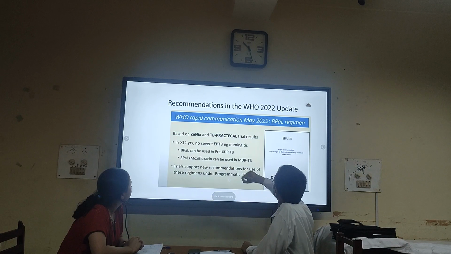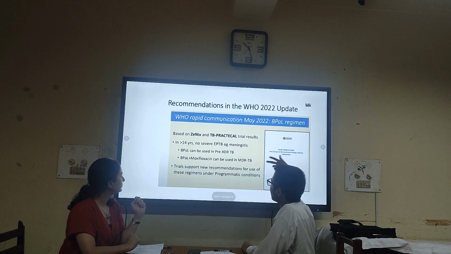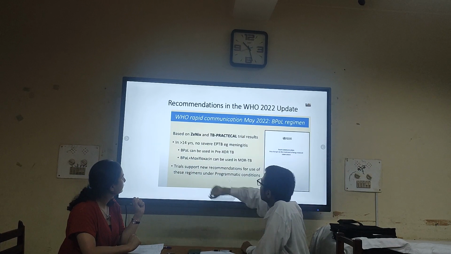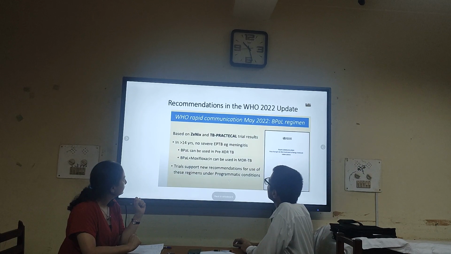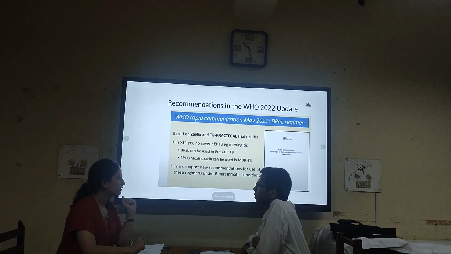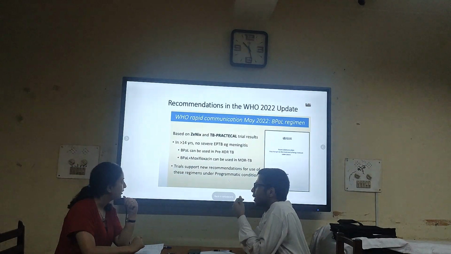And you can see here WHO has also endorsed and approved this BPAL-M regimen for MDR TB treatment if age is greater than 14 years and there is no severe extrapulmonary tuberculosis and no serious meningitis. In those group of patients, we can use moxifloxacin plus BPAL regimen. And the duration is also very short. It's about 6 months duration. Yes, it's 24 weeks, all oral regimen. That is the main crux of this trial.